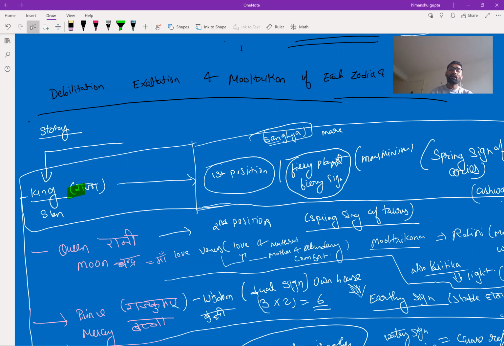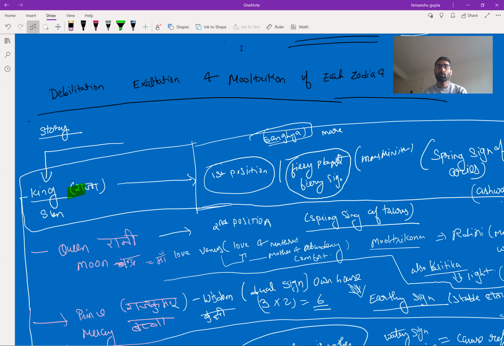For example, Sun is also known as the king of the solar system. So the Aries sign, which is the first sign, is represented by Sun as the king. So Sun is always exalted in Aries sign at 10 degrees, and the Mooltrikon sign of Sun is Leo from 0 to 20 degrees. Now we will see why Sun is always exalted in Aries sign. What is the reason behind that?